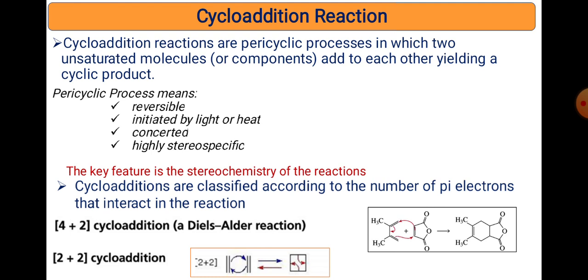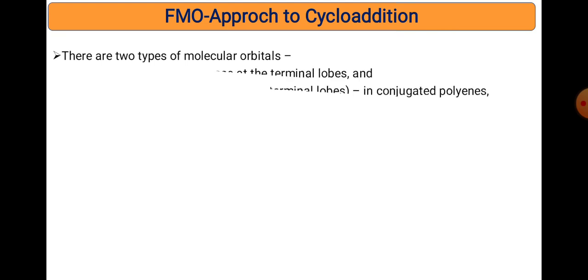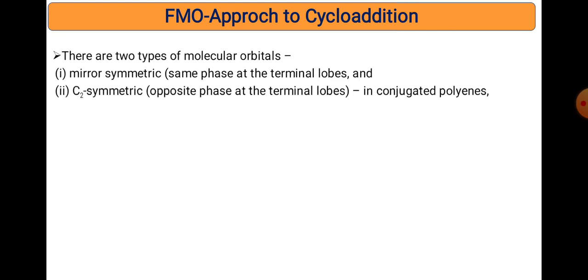Now we are applying the FMO approach or FMO method to the cycloaddition reaction. What are the rules used in FMO for the cycloaddition reaction? There are two types of molecular orbitals: mirror symmetric, that is the same phase orbitals where the symmetry is maintained, and C2, which are the opposite type of orbitals, like this one.